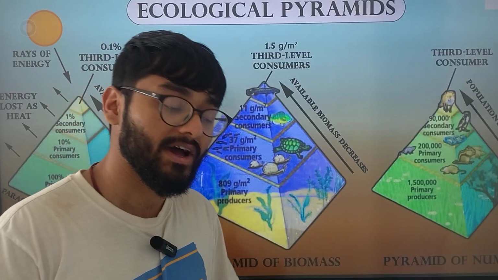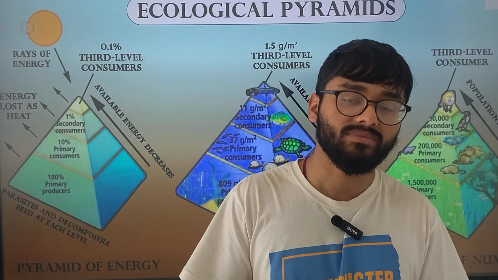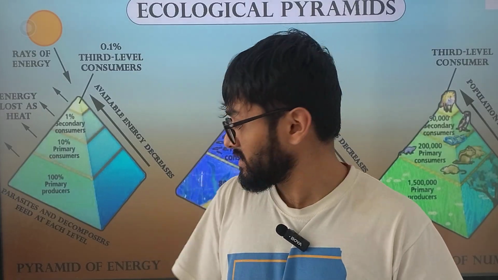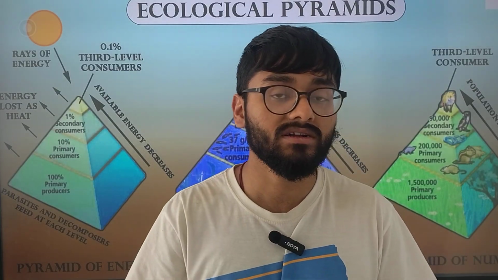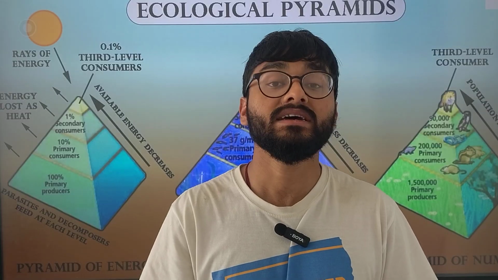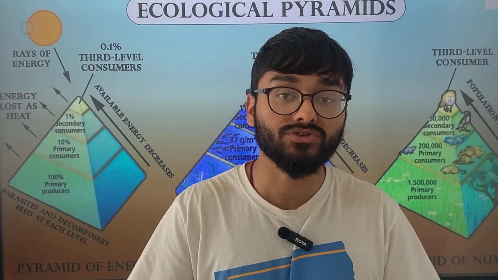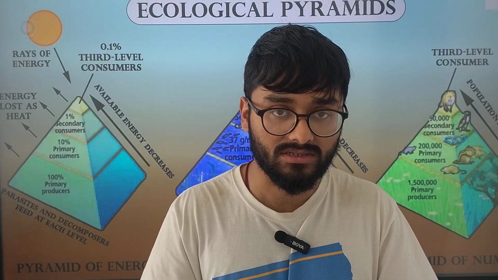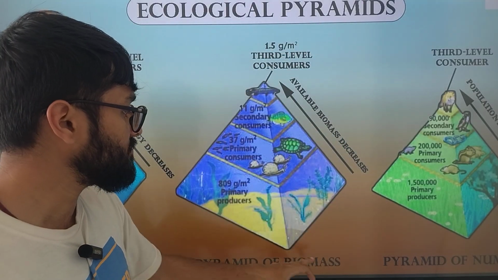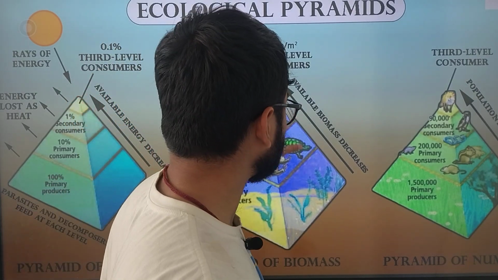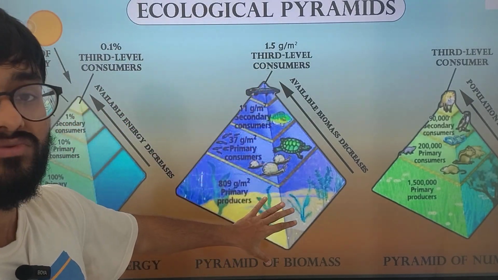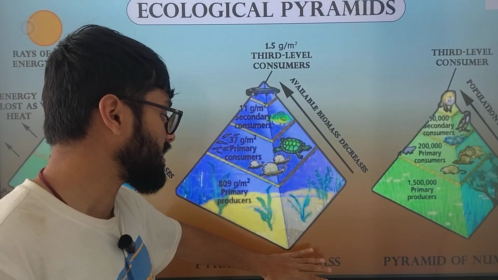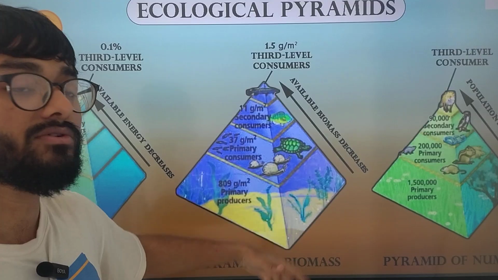Moving on to the pyramid of biomass. Before attempting something, you need to understand what this pyramid of biomass itself is. So when you hear the term biomass, what do you mean by that? That means the number of individuals contributing to the mass of an individual species. Okay? Mass of an individual species. If I say that this somehow represents what? This represents the aquatic ecosystem. So if I say the pyramid of biomass for the aquatic ecosystem, what do you understand by that?